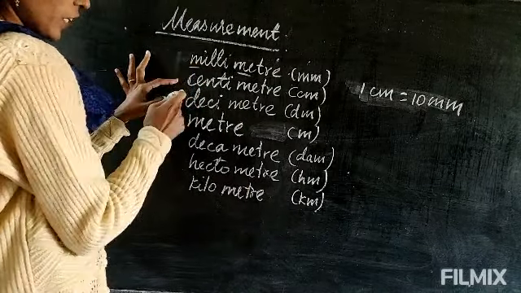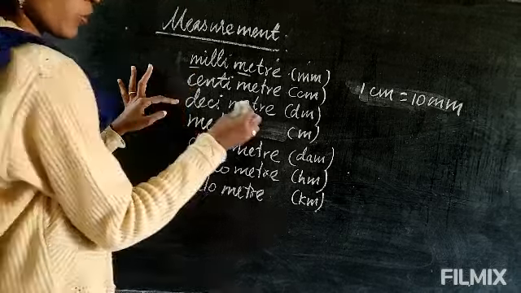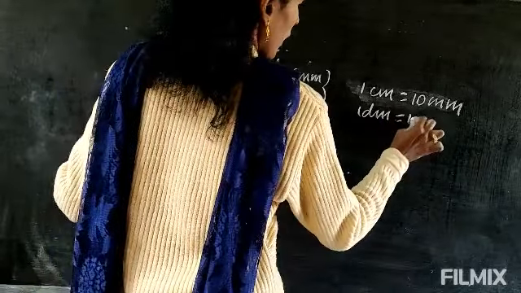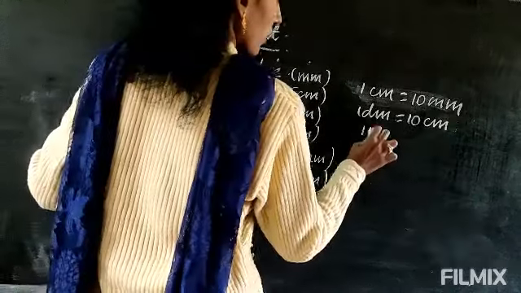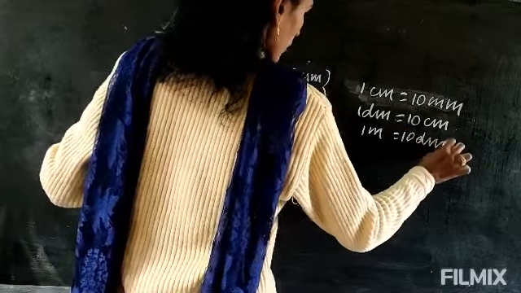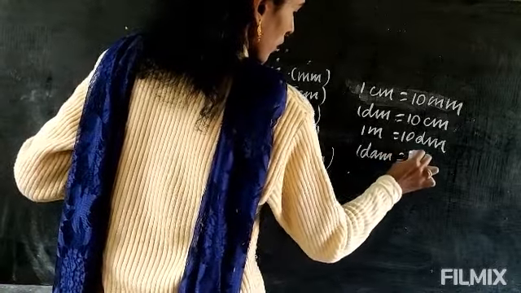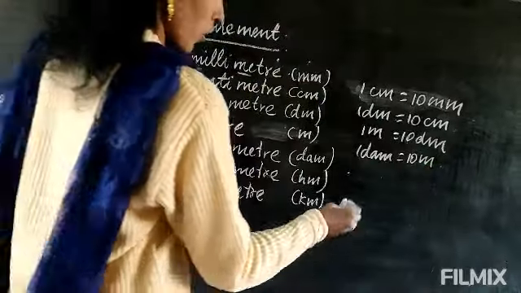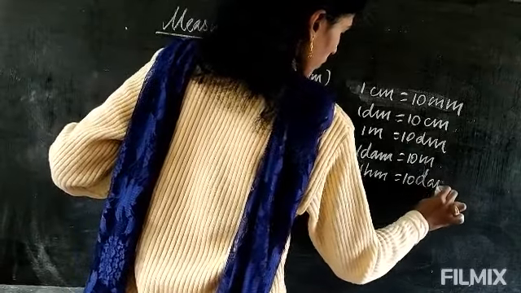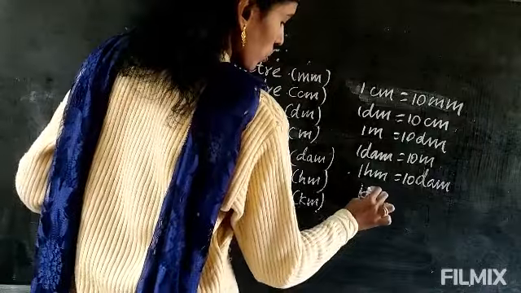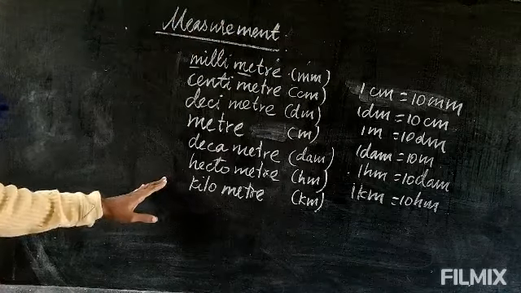Decimeter is also 10 times bigger than centimeter, so 1 decimeter equals 10 centimeter. 1 meter equals 10 decimeter. 1 decameter equals 10 meter. 1 hectometer equals 10 decameter. 1 kilometer equals 10 hectometer. This is the way they increase 10 times.